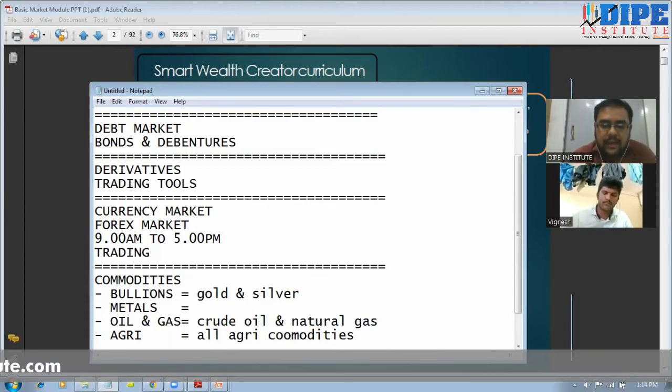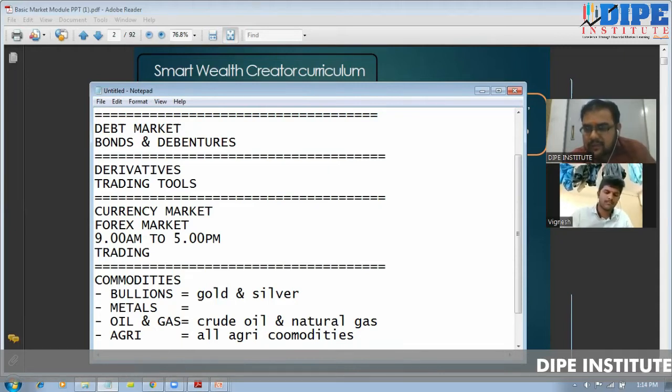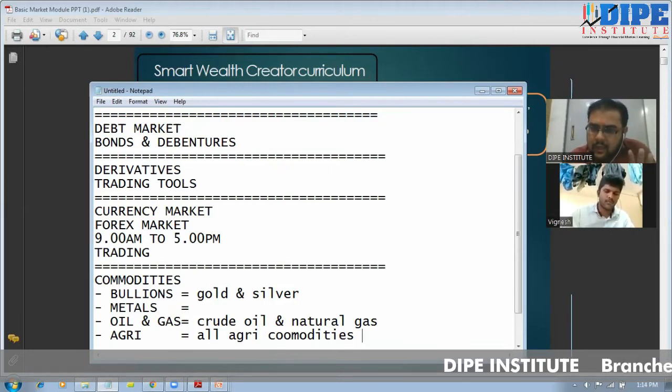Now see, commodity market is not any country specific market, okay? Because commodity prices are not different in India and they are not different in US. Commodity prices are international prices. If gold is getting expensive, it is not only getting expensive for us, but it is getting expensive for the complete global world, for everyone. So commodity market is a global market.